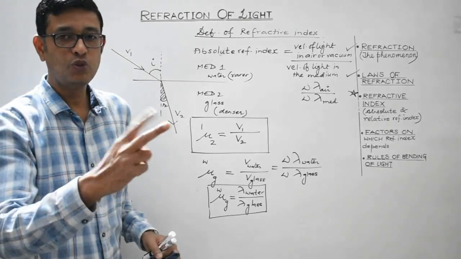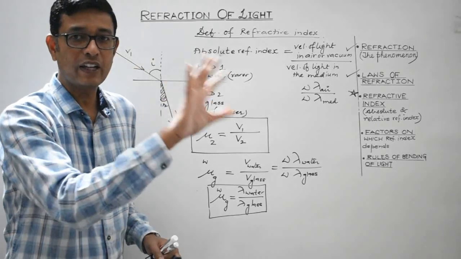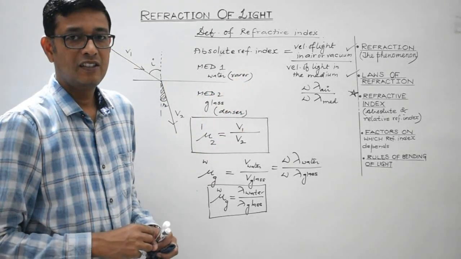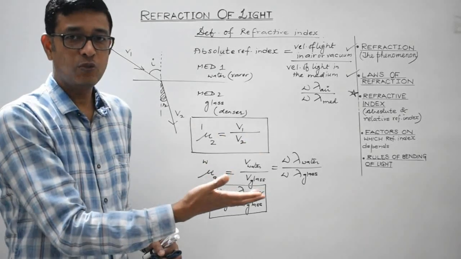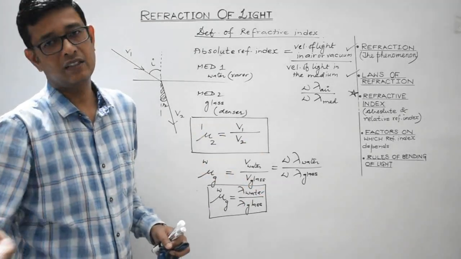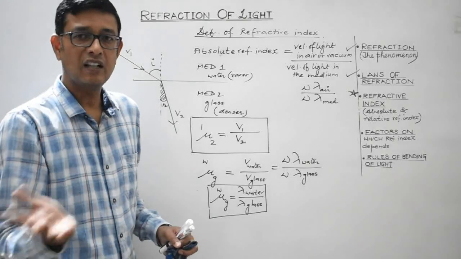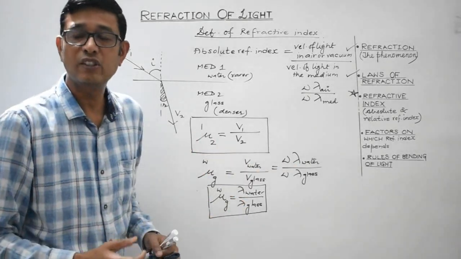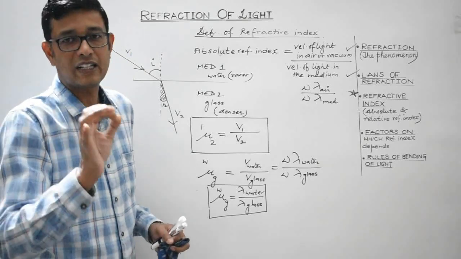So students, out of the two mediums, if you consider one to be air or vacuum, then it would be the absolute refractive index. And other than air or vacuum, if you consider two other mediums like water, glass, diamond, or any other liquid, glass, then it would be the case of relative refractive index.